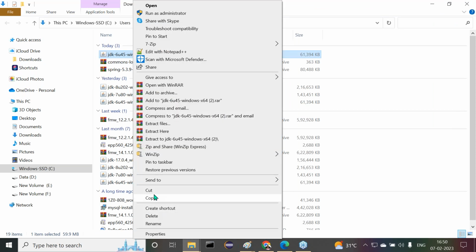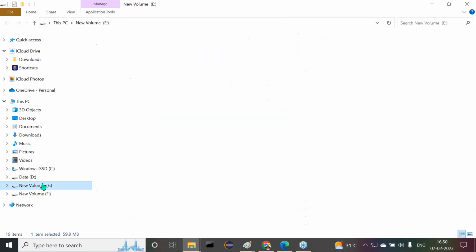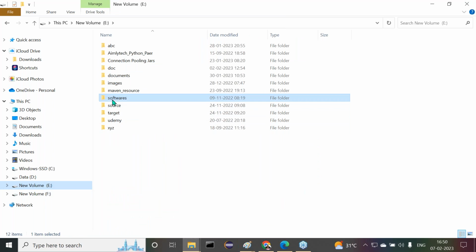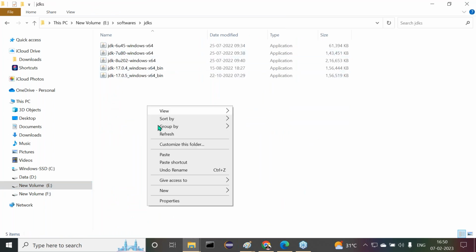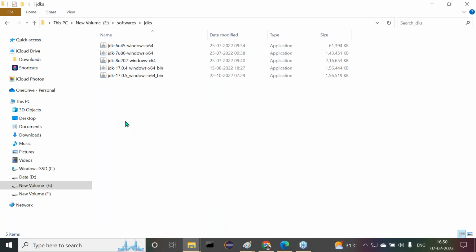Then what I have to do here is just copy this. Let me keep that in the E drive, Softwares, then JDKs. In this location, I want to paste it. Right click and paste here. If you paste it now, automatically I'm able to get JDK 6 update 45 Windows x64, that we are getting clearly. Yes, sir? All of you are getting clarity on this now?